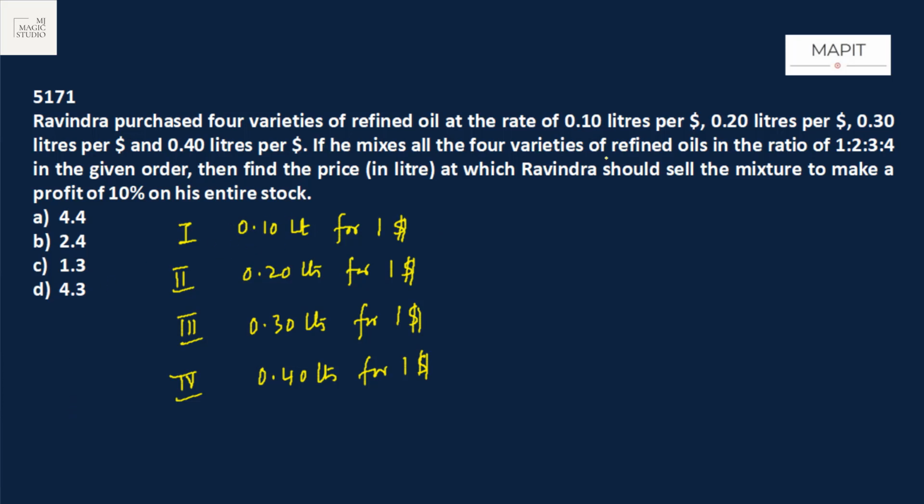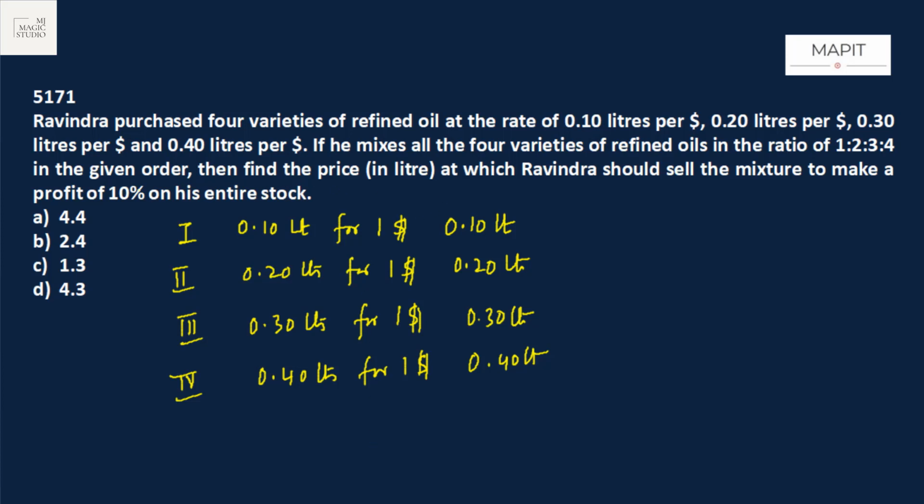If he mixes all the 4 varieties of refined oils in the ratio of 1:2:3:4, let us consider that he bought, since it is 1, 2, 3, 4, this is the trick which we can play. Let he bought 0.10 liters of type 1, then automatically he bought 0.20 liters of type 2, 0.30 liters of type 3 and 0.40 liters of type 4. We can see that this ratio is 1:2:3:4.